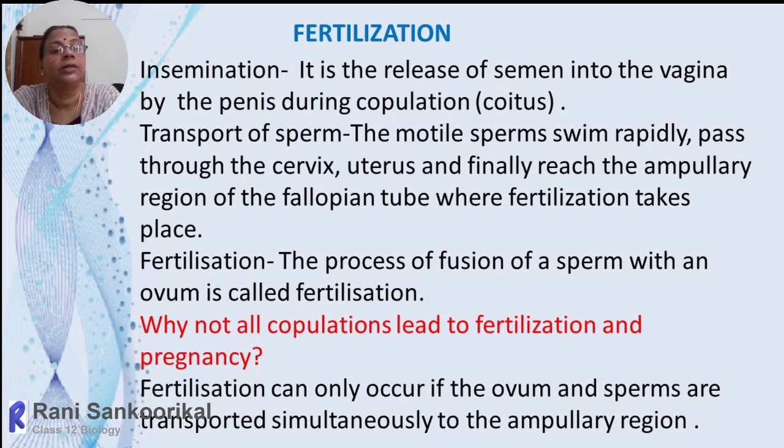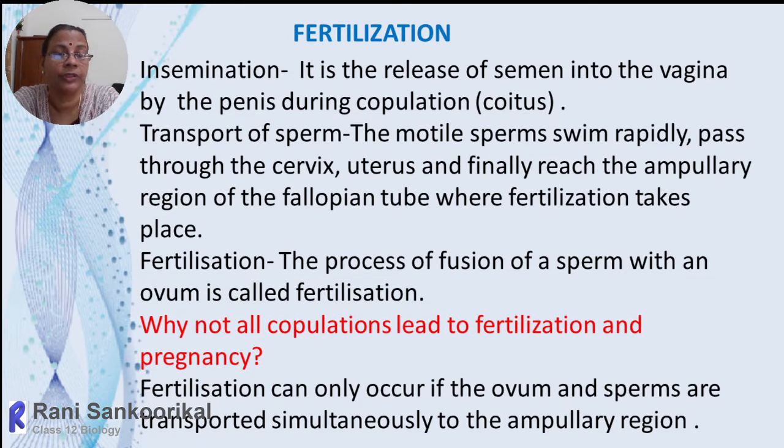But here, there always arises a question: why do not all copulations lead to fertilization and pregnancy? Because fertilization takes place in the ampullary region, and the sperm will have to reach there at the same time as the ovum.